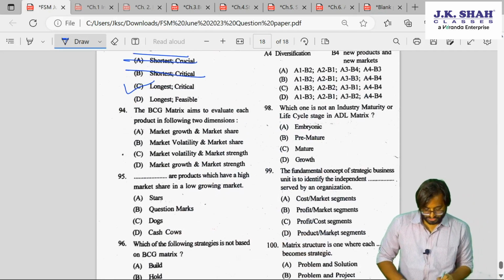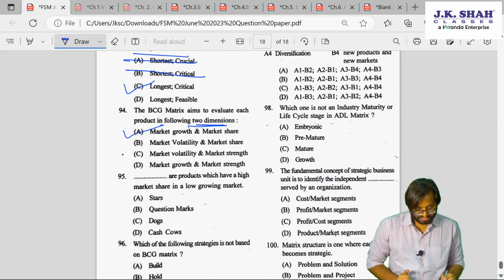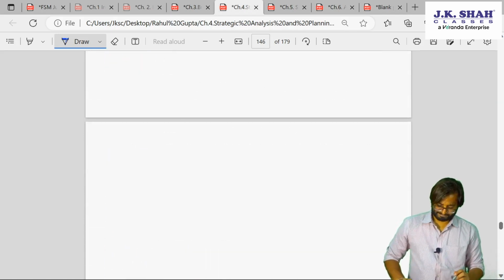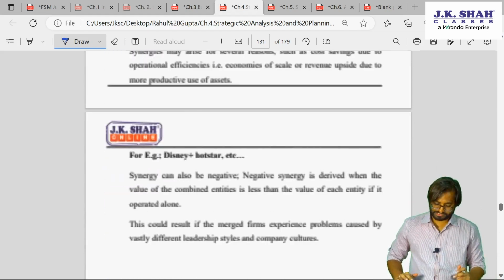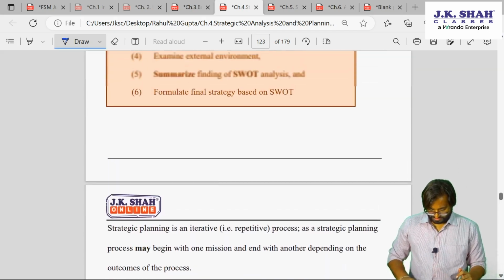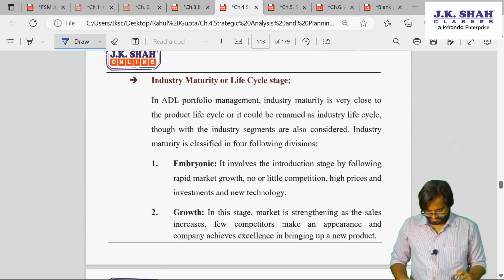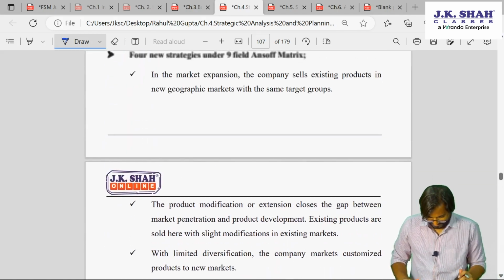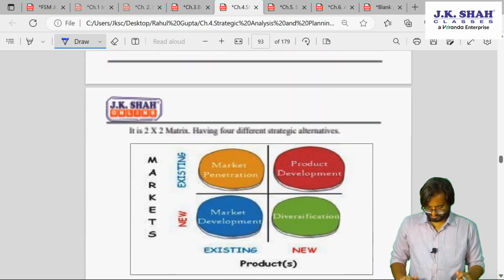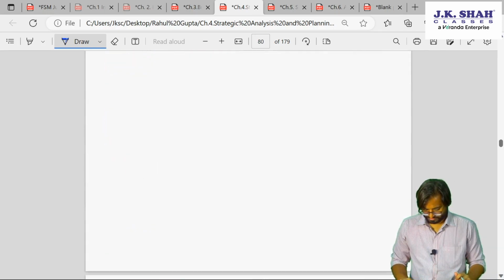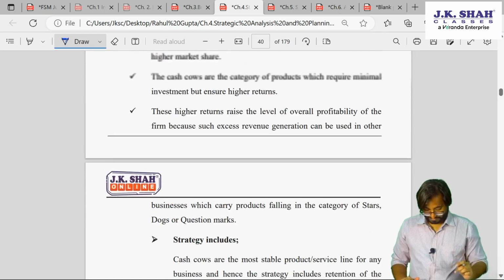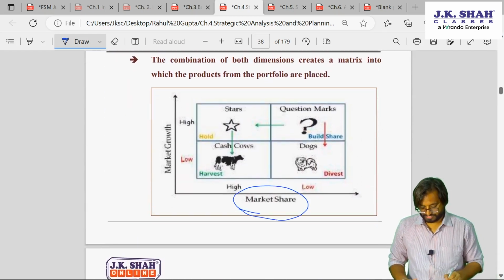So what is the first question? 2 dimensions. Which are those 2 dimensions? The answer is A, pretty straightforward. Chapter 4, it was there. So let's not waste any minute for this now. Right. So let's see here. It's there. It's here. Market share and market growth.